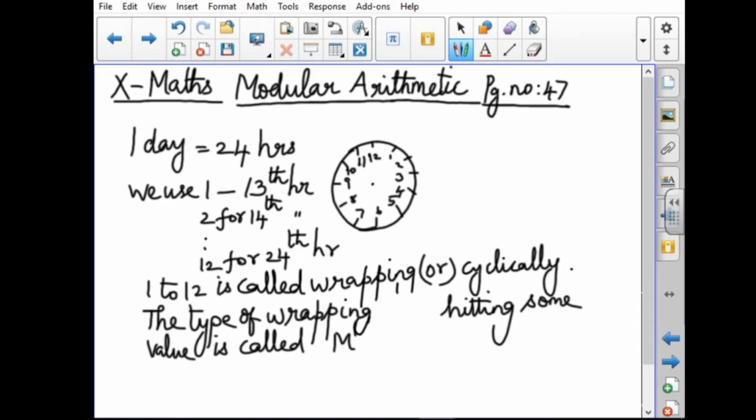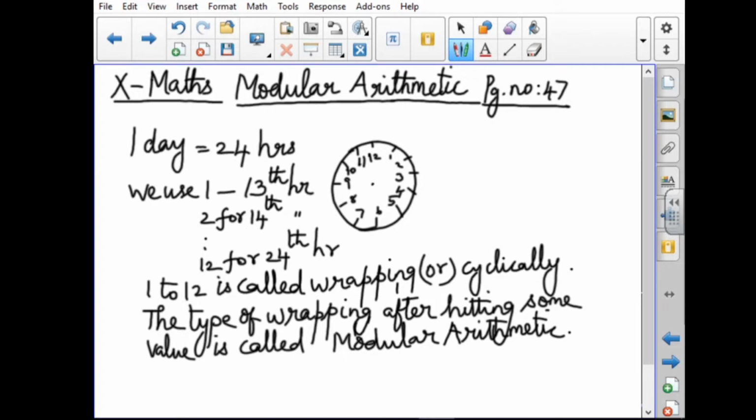Wrapping around after hitting some value is called modular arithmetic. For 1 day we are wrapping all the numbers from 1 to 12. So this is modular arithmetic.